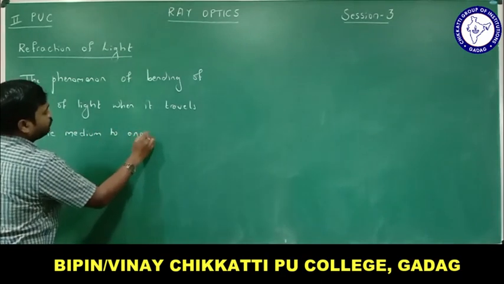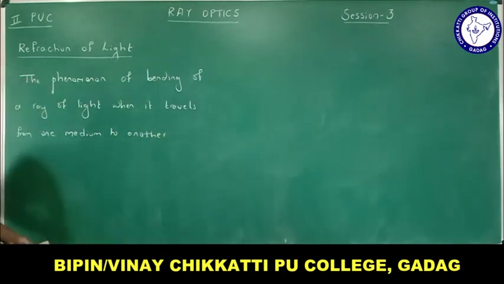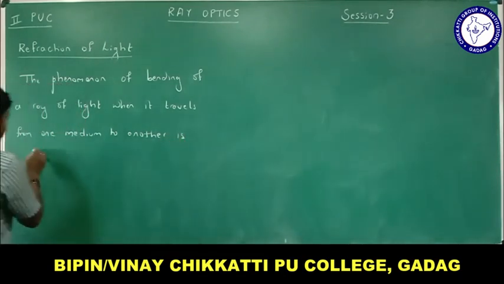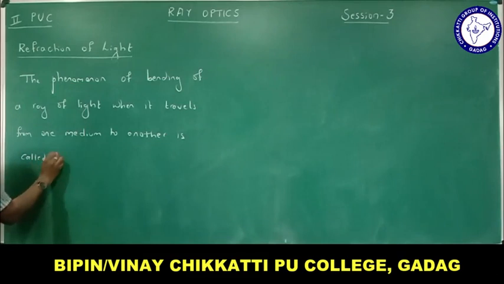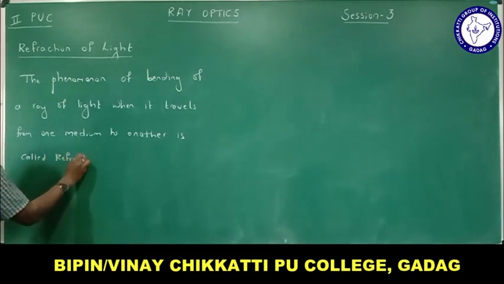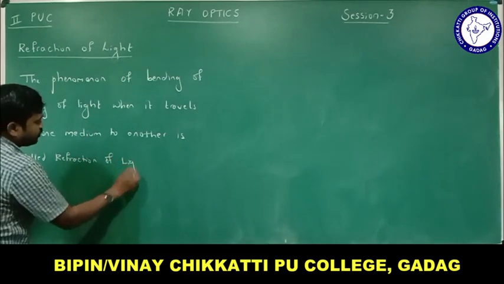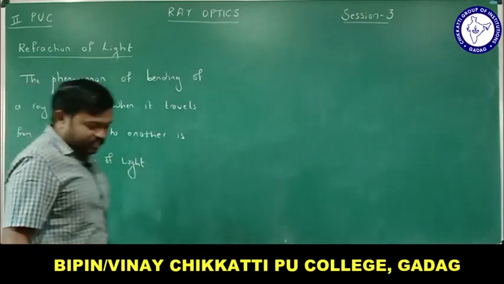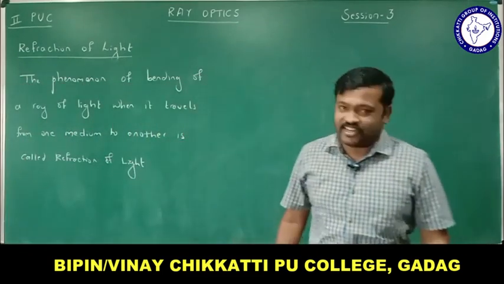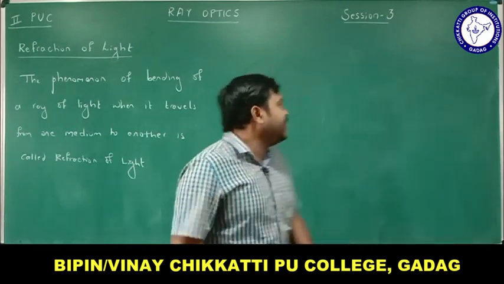One medium to another is nothing but one optical medium to another optical medium, right? The phenomenon of bending of a ray of light when it travels from one medium to another is called refraction of light. Simple: what is refraction of light? It is nothing but bending of light when it travels from one medium to another.